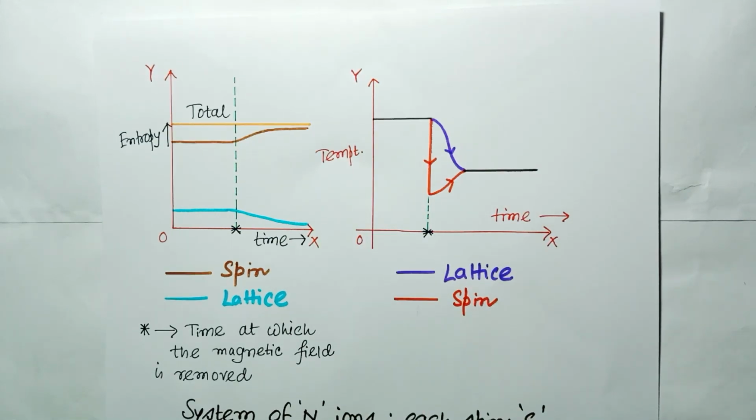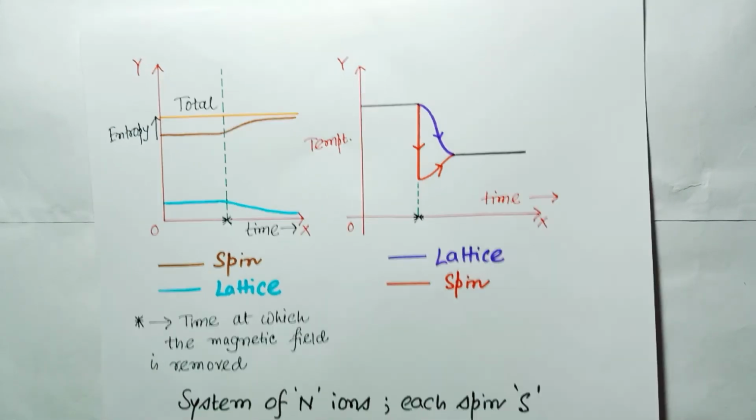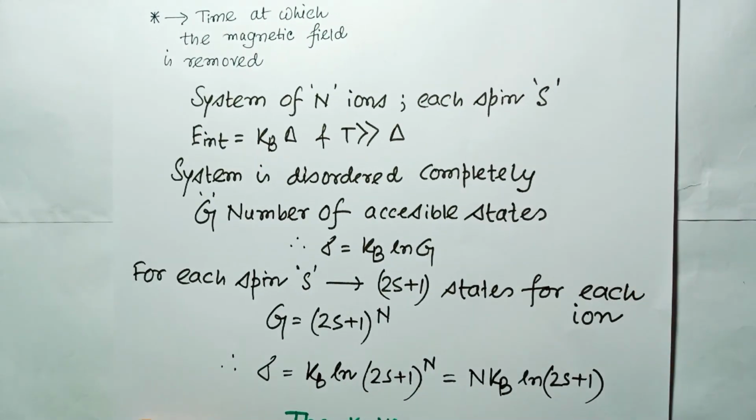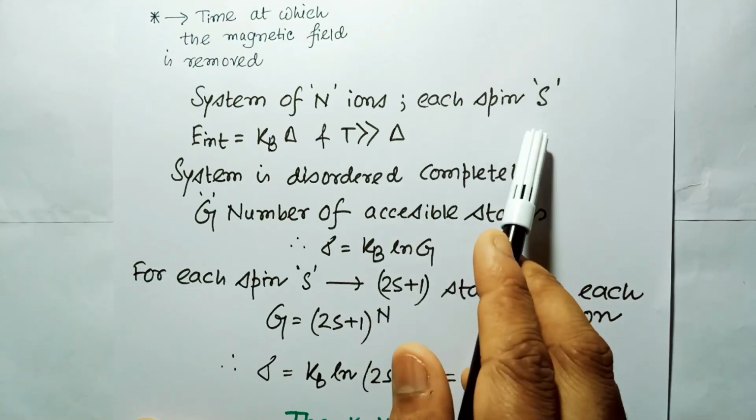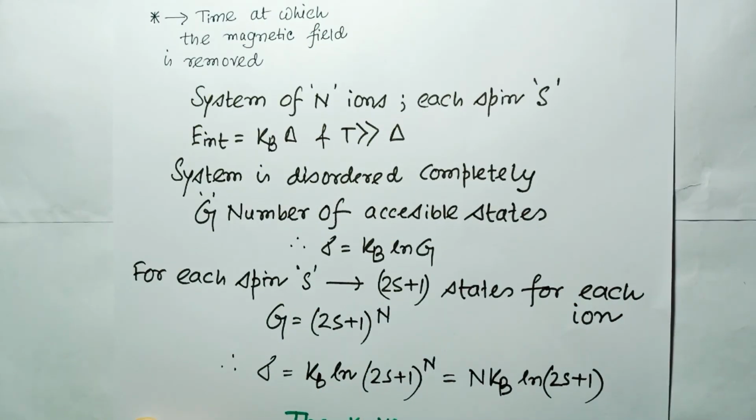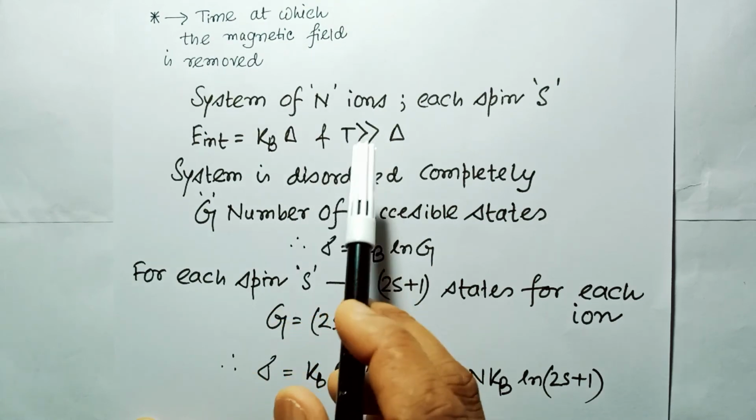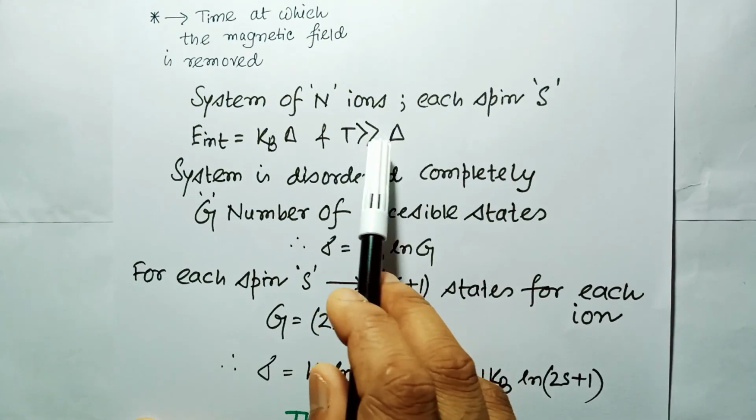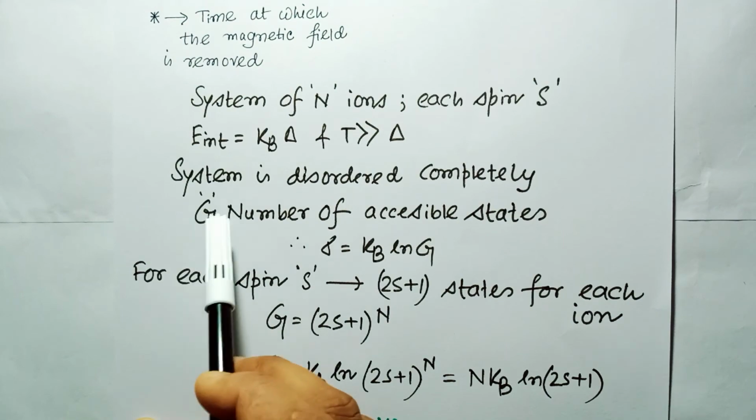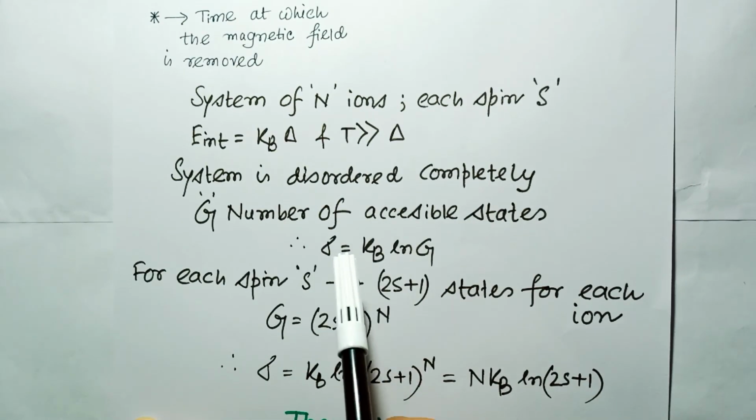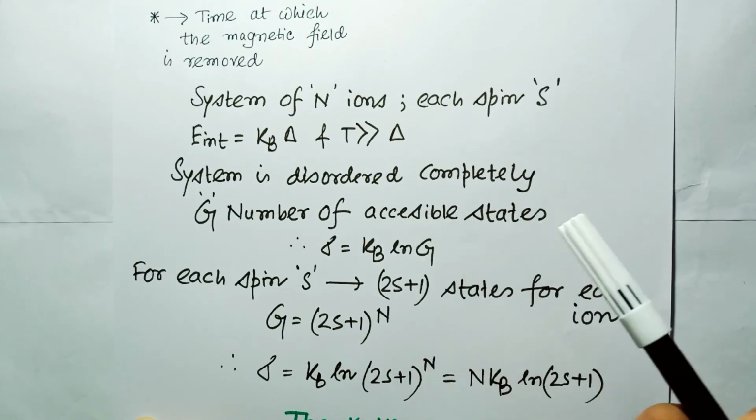I need to find the spin entropy of a system of n ions, each of spin s. We consider the temperature to be much higher than some characteristic temperature due to the interaction. The interaction energy is Kb delta, and I am taking the temperature to be much greater than this delta. So the system is completely disordered because it has high entropy. Entropy means the disorderliness of the system.